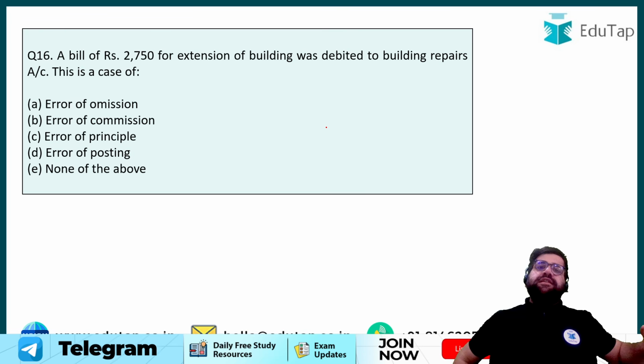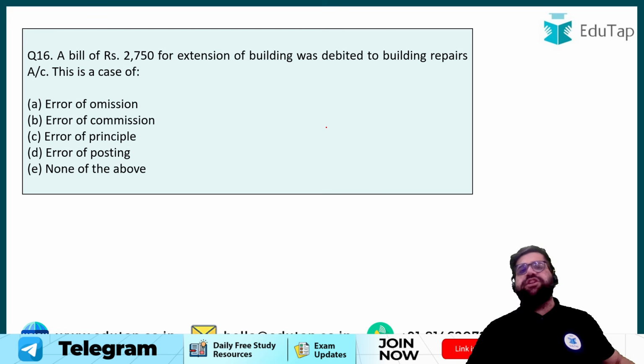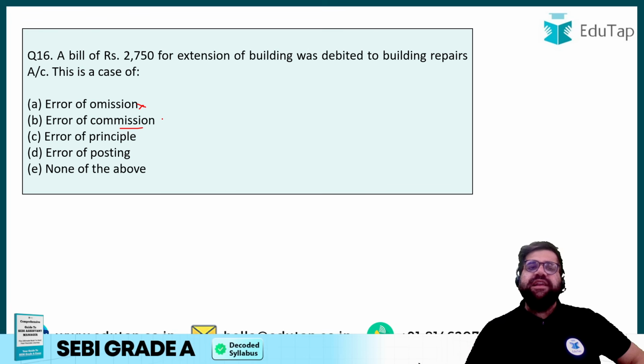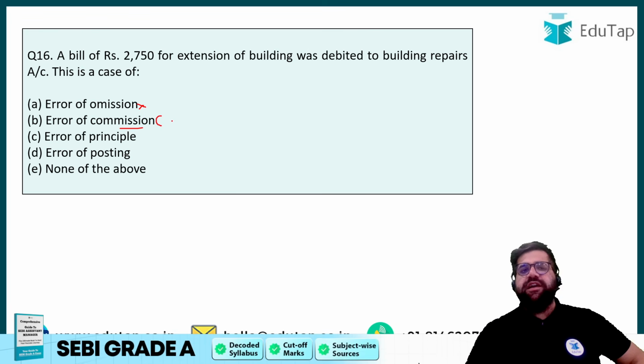Now this is a kind of a mistake, this is a kind of an error. Which kind of error? It cannot be omission. Omission means that you have completely skipped or partially skipped. Commission deals with your laziness. It's a kind of a clerical error.